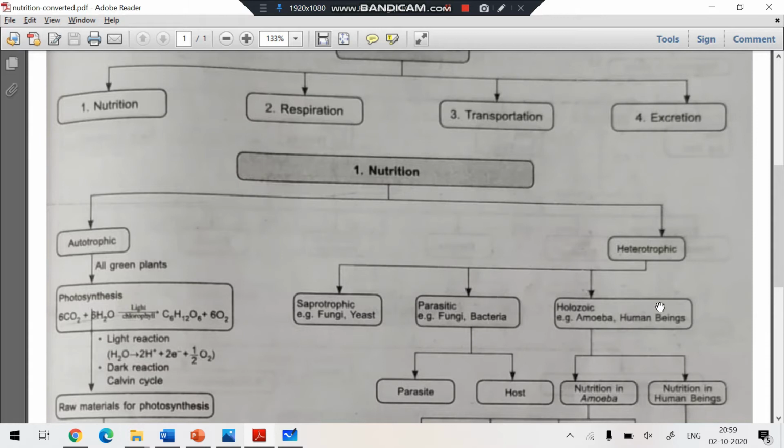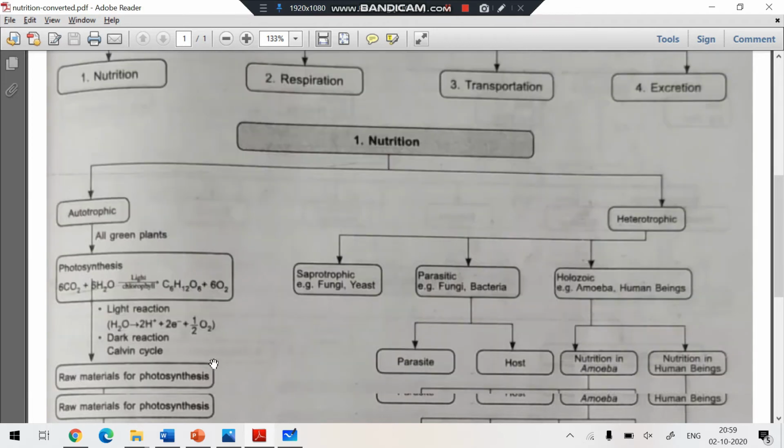Holozoic nutrition is a type of nutrition in which organisms take complex food substances, then digest them and then utilize them. Examples are human beings, amoeba, and all mammals. They do holozoic nutrition.